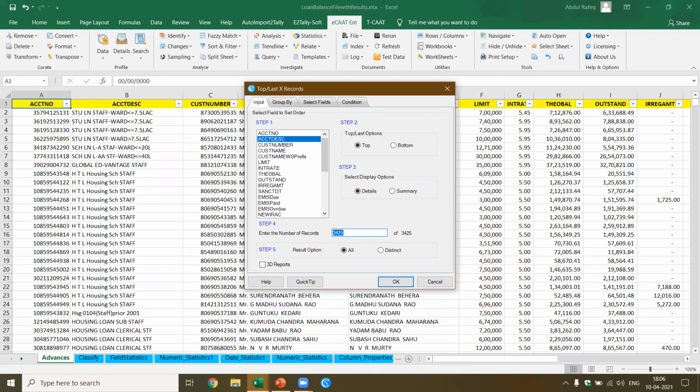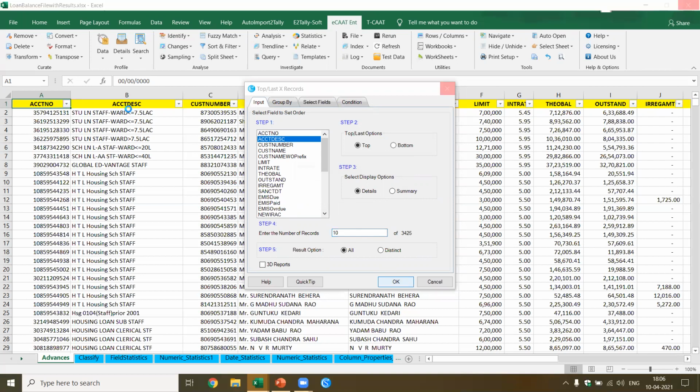And I want the top 10 loans. Okay, now let's see whether we can get this. I don't want any grouping, which means for each account description, I want the top 10 loans. I say okay. We knew there are about 153 types of account description. For each of the account descriptions, I should be able to get the top 10 loans. Now, I think I selected wrongly because this should have been a numeric field. I selected a character field.